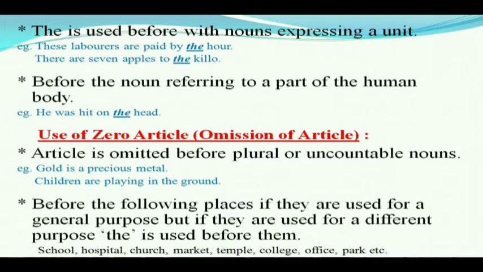Next point, before the following places, if they are used for a general purpose, we use no article, but if they are used for a different purpose, we use the before these nouns. For example, school, hospital, church, market, temple, college, office, park. But if these places are used for a different purpose, we use the before these nouns.